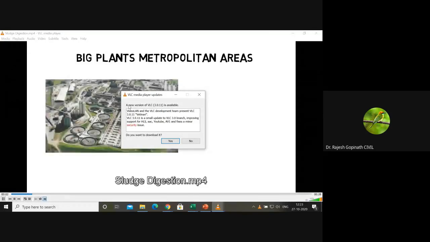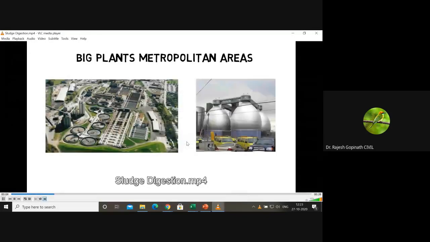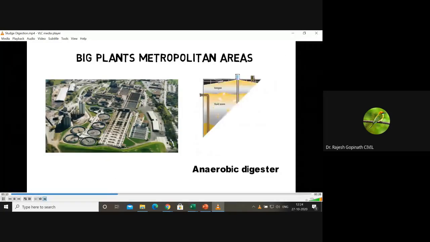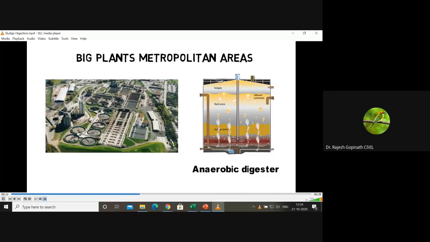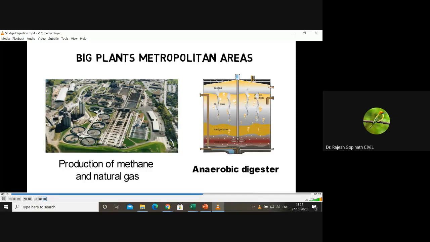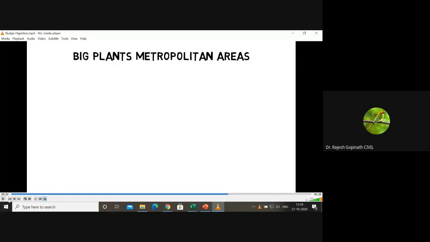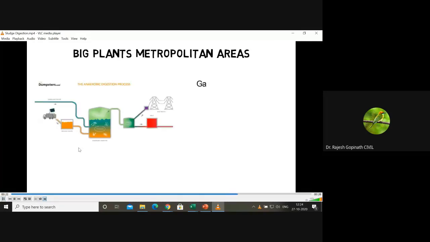metropolitan areas with limited space and very high sludge volumes, energy production from WAS is often economically beneficial. In anaerobic digesters, microorganisms break down the organic matter in the sludge and convert parts of it to methane and natural gas. I'll repeat this video. Watch once again. The gas is then burnt to either generate electricity.